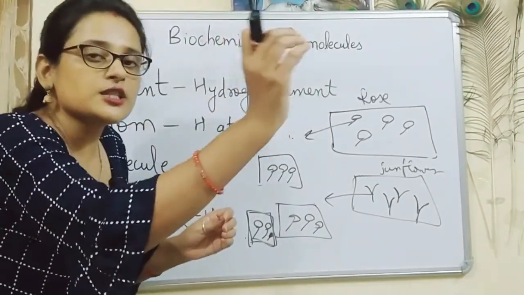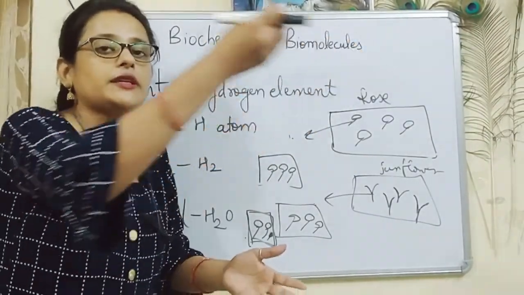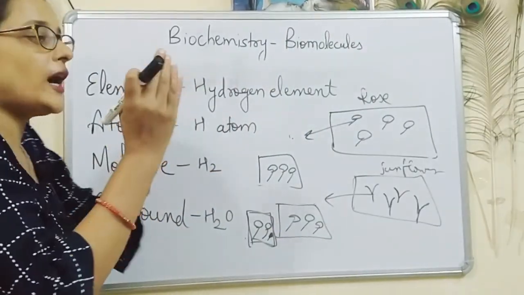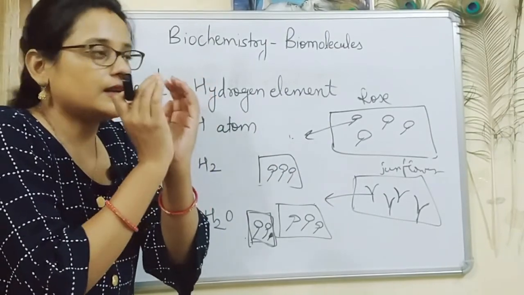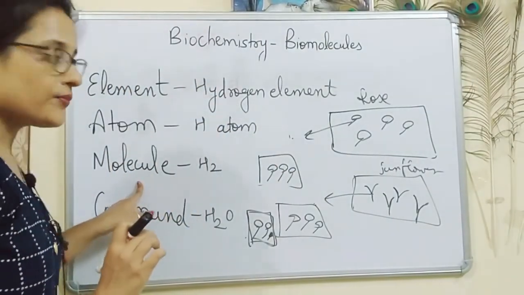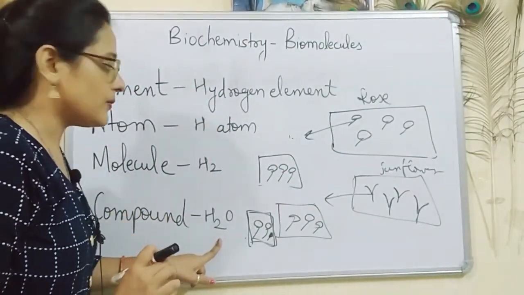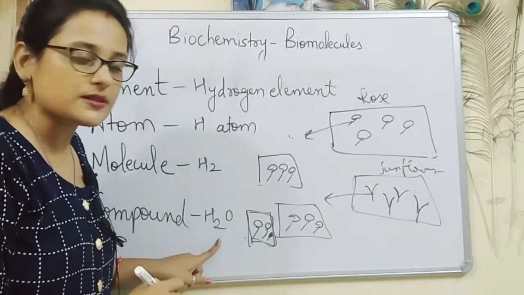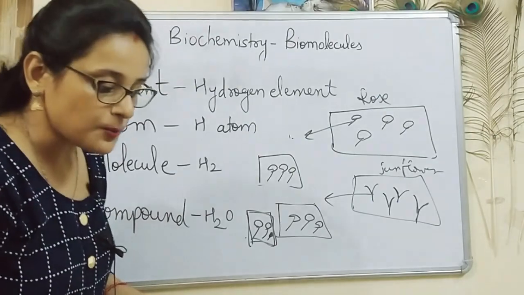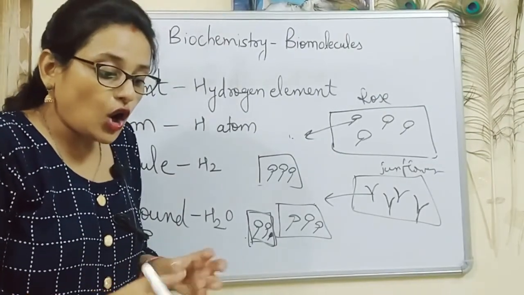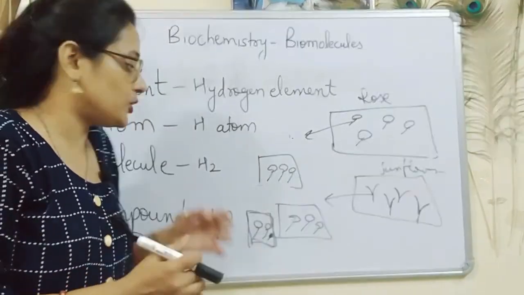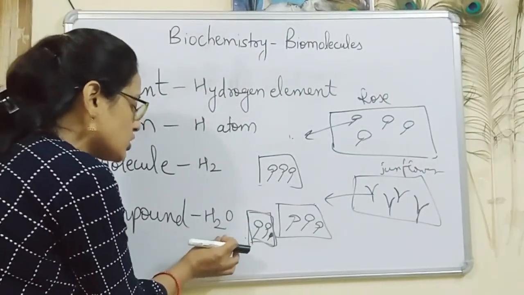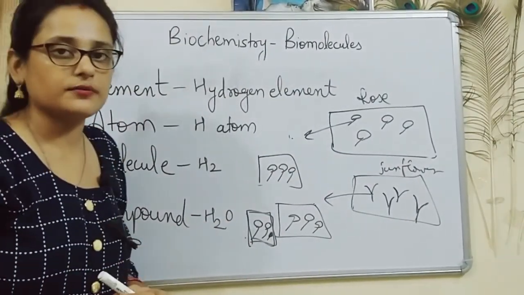And one smallest part of that hydrogen element when we take out, that is called as an atom or hydrogen atom. When two hydrogen atoms are joined together chemically, that is called as a hydrogen molecule. And a compound is water, that is along with two hydrogen atoms, one oxygen atom is also present. So a compound is a substance where two or more elements are joined together. See over here, element hydrogen and element oxygen, they are joined together to form this compound.